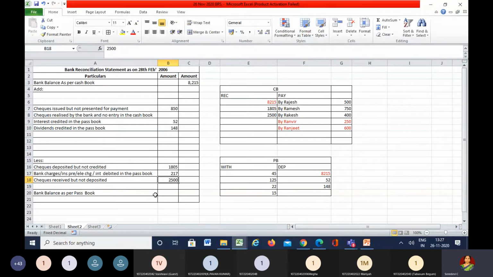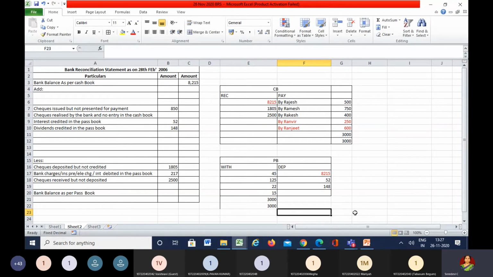Then next we have two checks of rupees 3,000 each that were issued and paid by the bank on 20th of February to Messrs. Rajan and Company, but there was an entry in the cash book for only one check. So here the record is first made in the passbook. We issued two checks, and the banker has also paid them. We are supposed to write 3,000 onto the payments side for the issue, 6,000, and the bank has also paid these two checks.